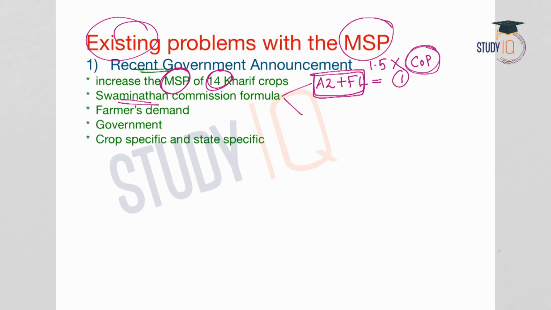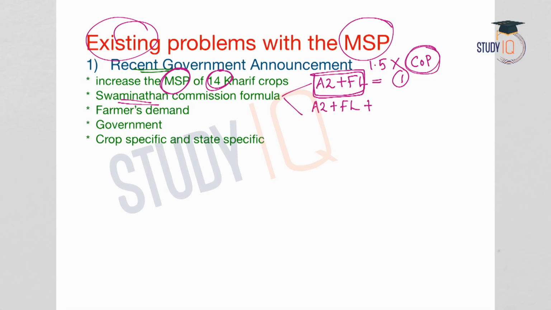Now, the second formula as recommended by the Swaminathan Commission was A2 plus FL plus cost on imputed rent and interest on land owned. Suppose the land in which the farmer cultivates is owned by the farmer himself, there shall be some rent or interest forgone. So that shall also be added. Suppose the farmer had leased land from another person, he would have to pay rent for the land. So that cost is also added in the second formula.